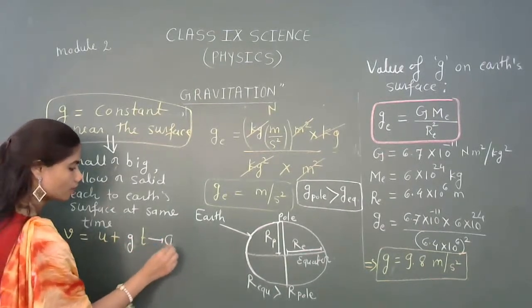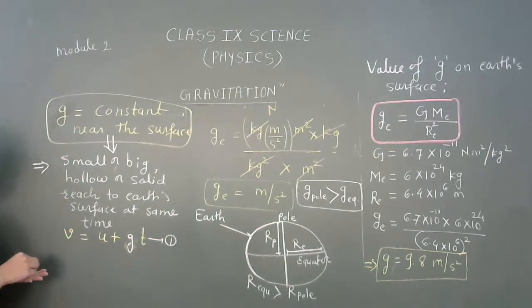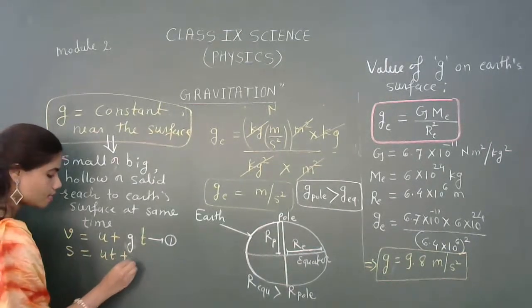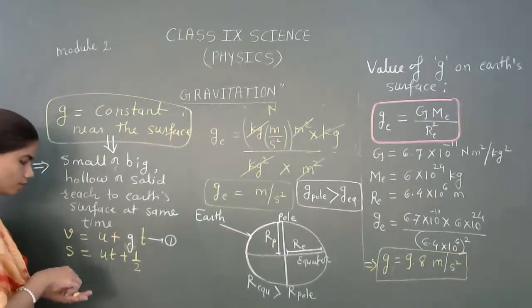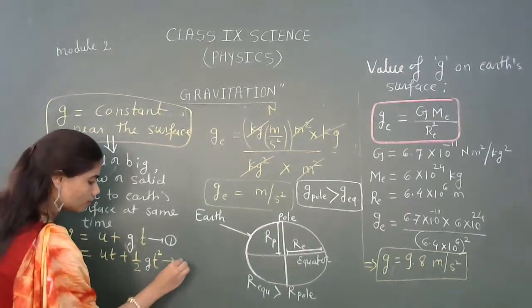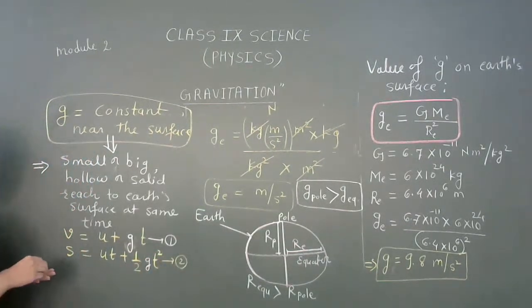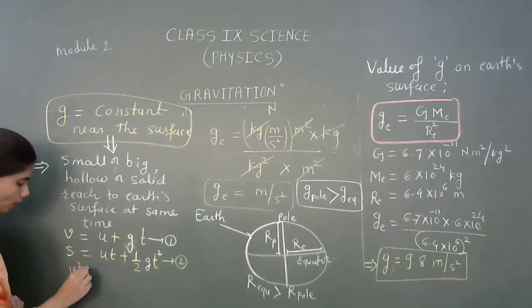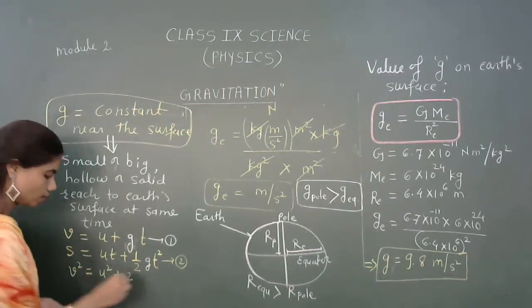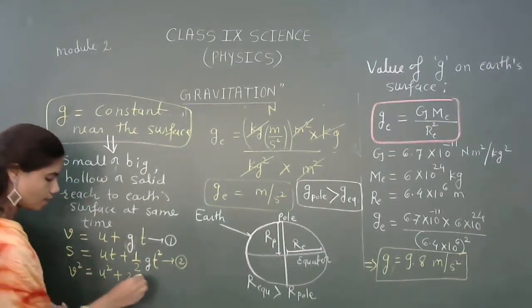This is your first equation. Then s is equal to ut plus half g t square. This is our equation 2. And third, v square is equal to u square plus 2gs.